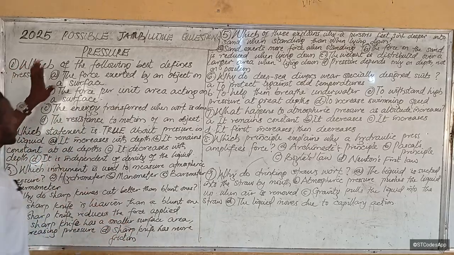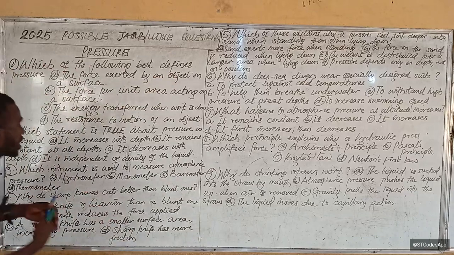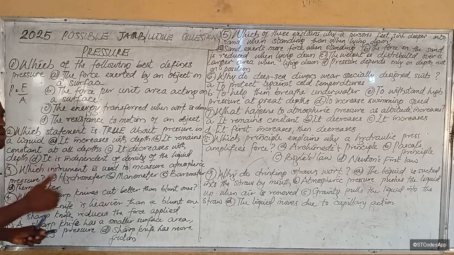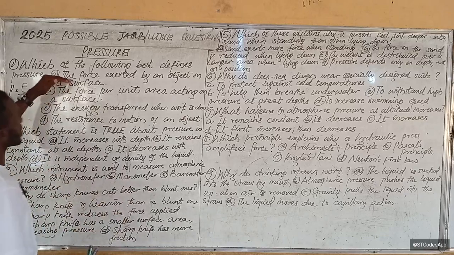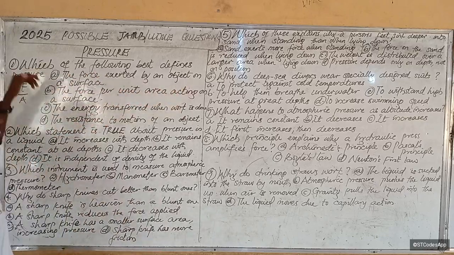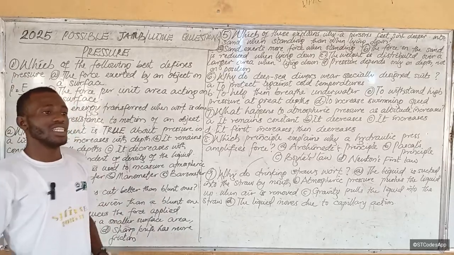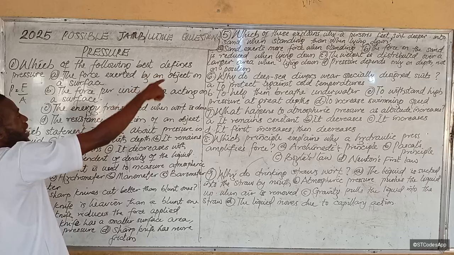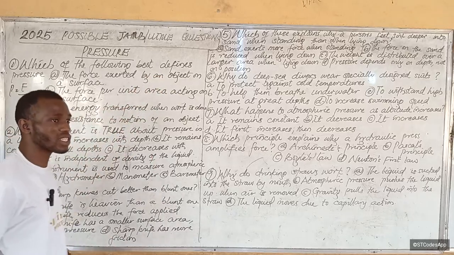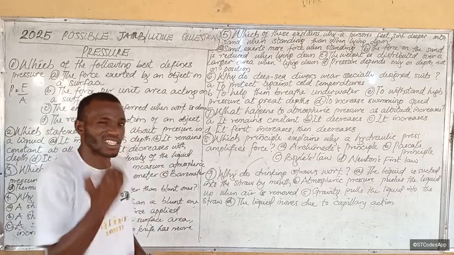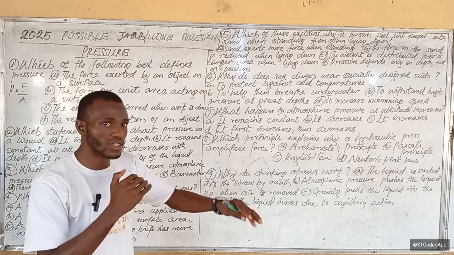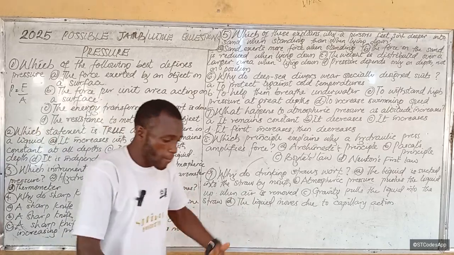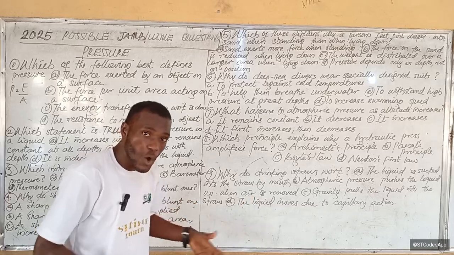The first question says, which of the following best defines pressure? Now, you remember that we said pressure is described as the ratio of force to area, or the force per unit area. The first option says the force exerted by an object on a surface. That seems to be a correct answer, but pressure is not just the force. Pressure is different from force. Pressure is force spread over an area.